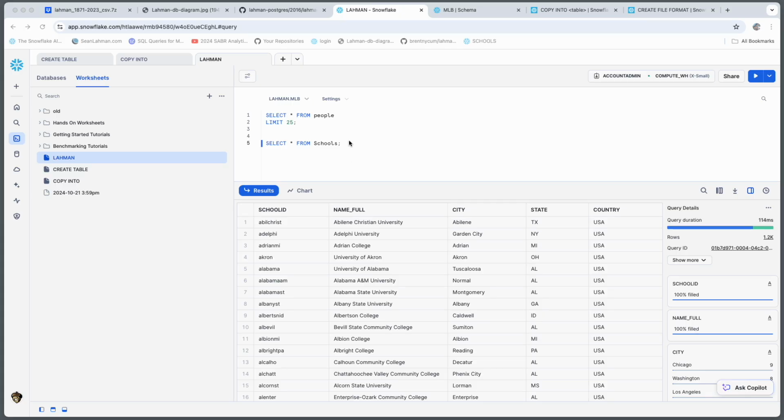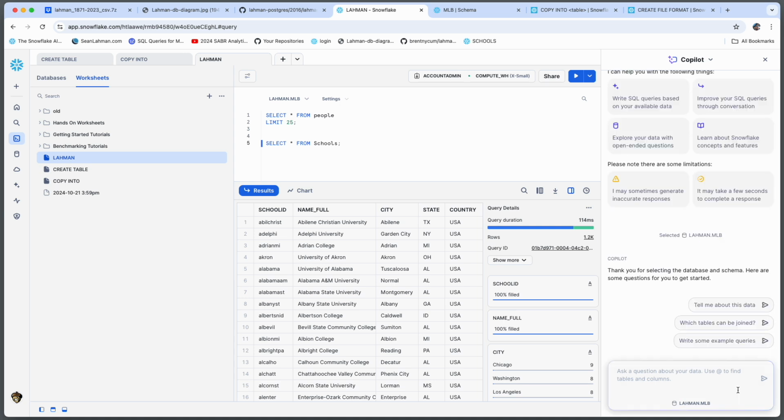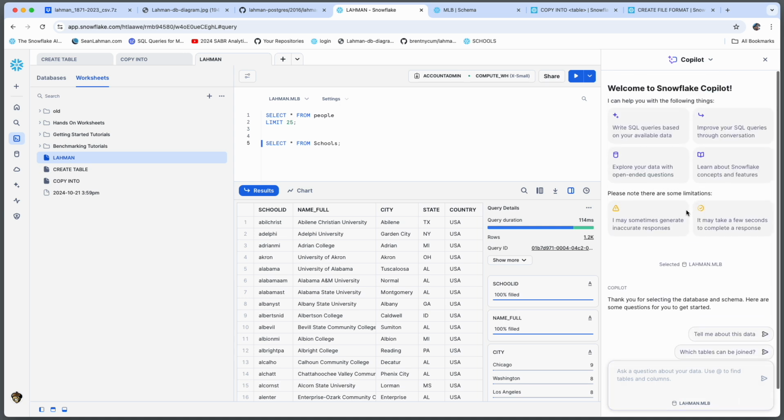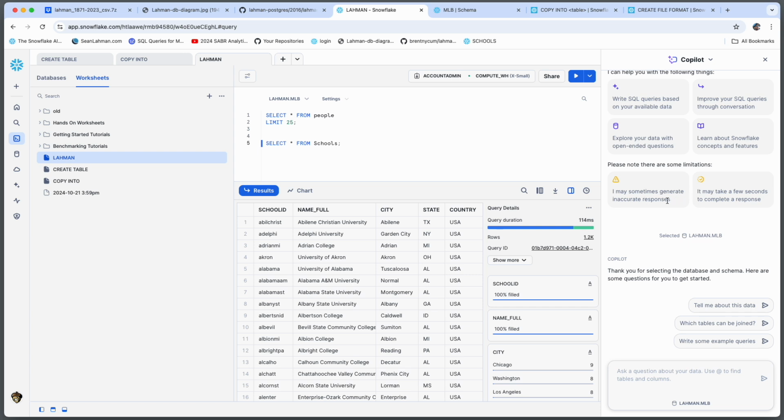All 27 tables have been loaded for about 5-10 minutes now. So I wanted to give Copilot, which Snowflake labels as their AI-powered SQL assistant, a try. Snowflake Copilot says it'll help you write queries based on your data, improve your queries through conversation, explore your data with open-ended questions. There are some caveats that it might sometimes generate inaccurate responses or may take a few seconds, but they have some prompts early on.